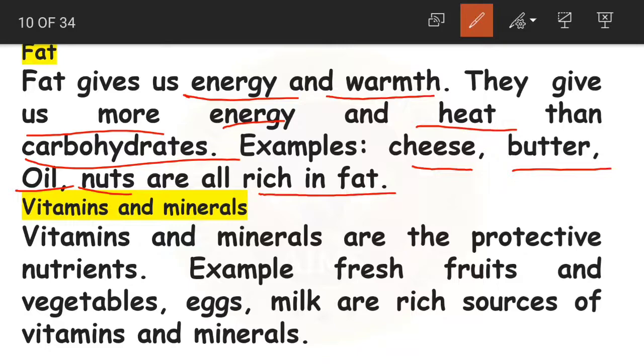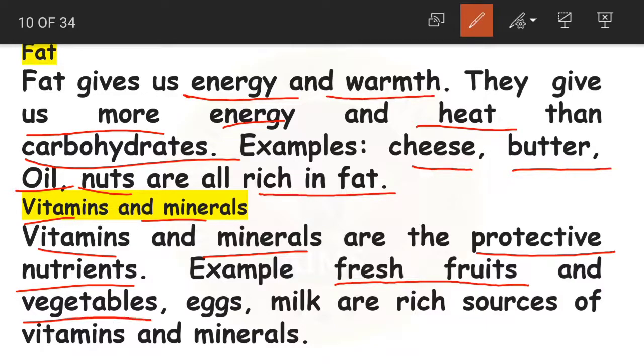Okay, children. And the other one is vitamins and minerals. So vitamins and minerals are the protective nutrients. They are going to protect us from diseases. For example, fresh fruits, vegetables, eggs, milk are rich sources of vitamins and minerals.